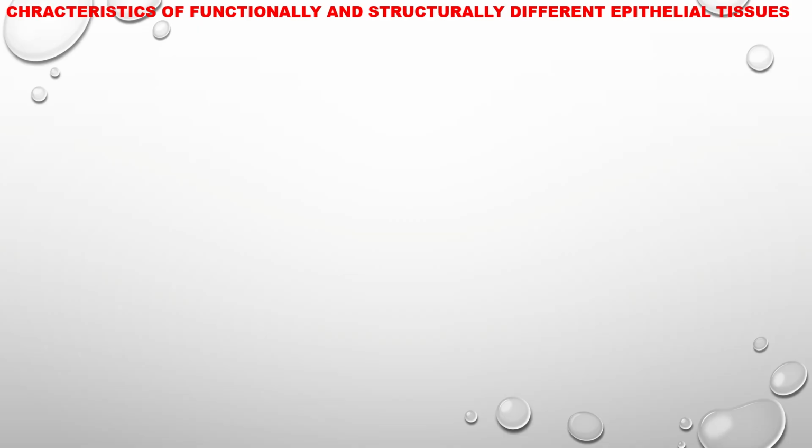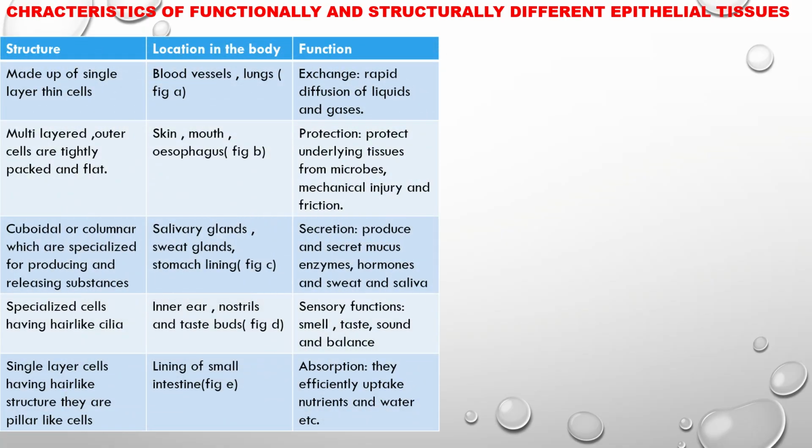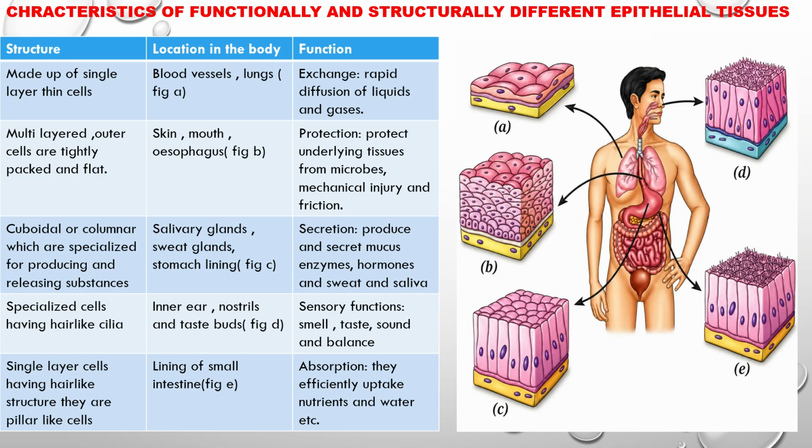Let us study different types of epithelial tissues according to their location in the body and their function. Now, in this figure, first in figure A, we have location in the body: blood vessels, lungs. Structure: what kind of structure do these tissues have? Made up of a single layer of thin cells. And their function: exchange, rapid diffusion of liquids and gases.